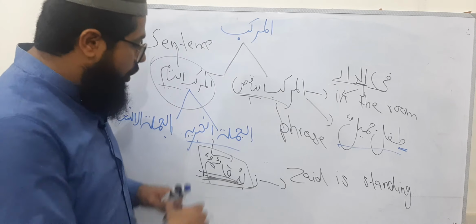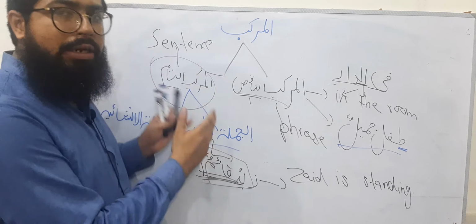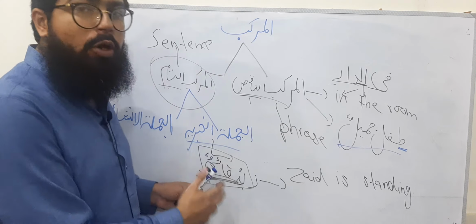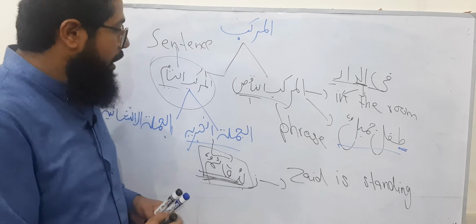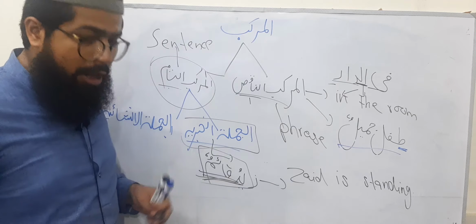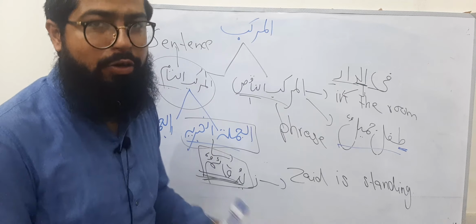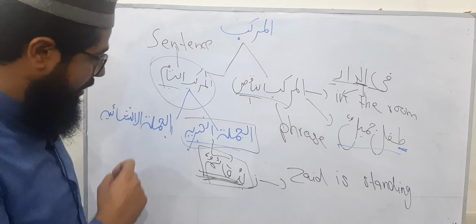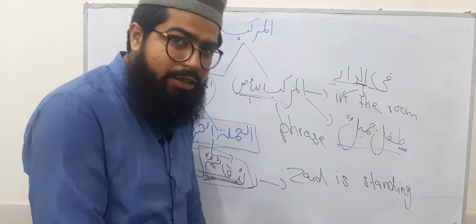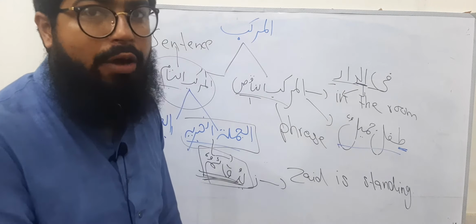So there would be the concept of right and wrong, true or false. This is what we call truth value. If a sentence is able to be considered as true or false, this ability is called truth value. Listen to me again. If a sentence is able to be considered as true or false, this ability of the sentence is truth value.